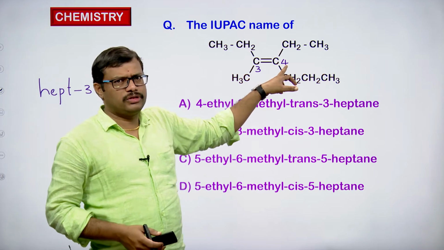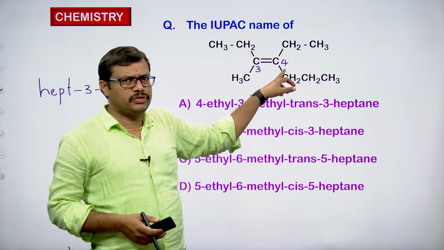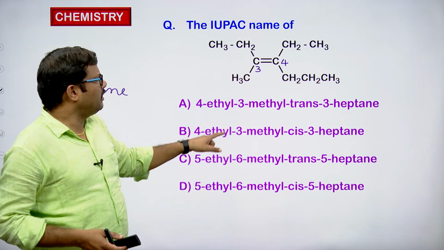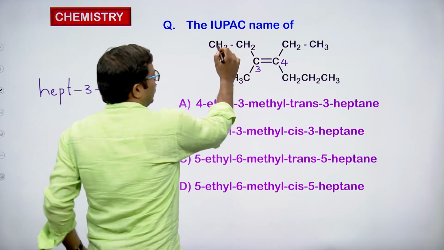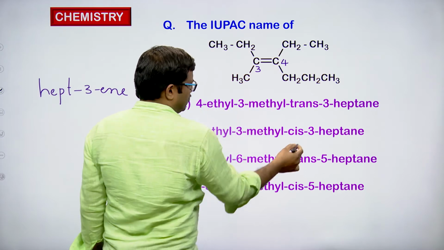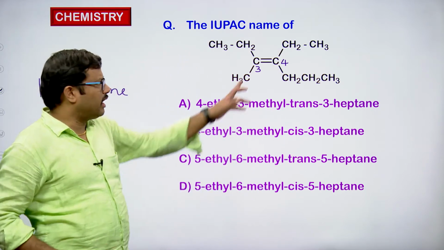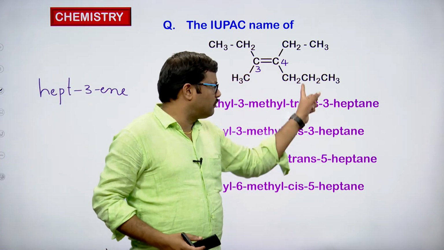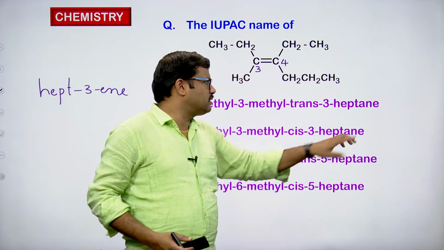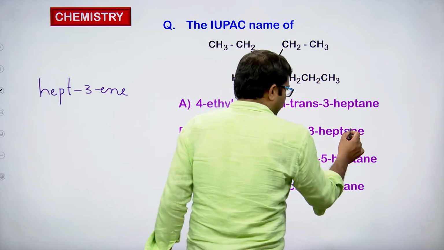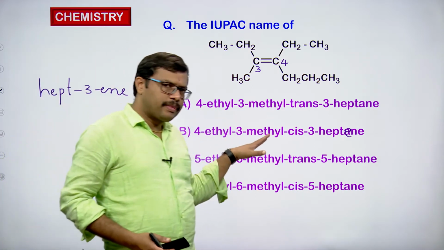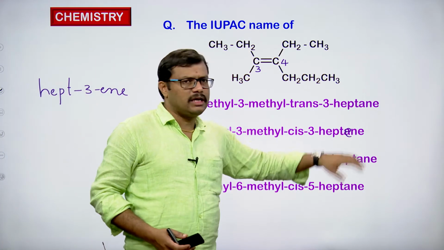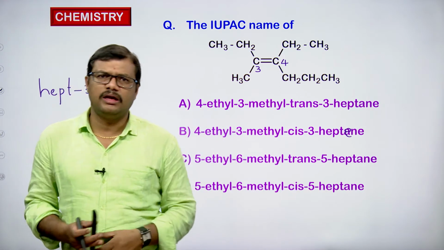It is present at the fourth position, so you mention the position, hyphen, ethyl, then third position methyl. And then the two ethyls are on the same side, so it is cis. At the third carbon we have a double bond, and we have 7 carbons in the chain, hept plus ene, so it should be heptene. 4-ethyl, 3-methyl, cis-3-heptene is the name of the compound.